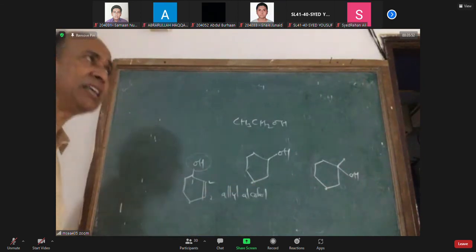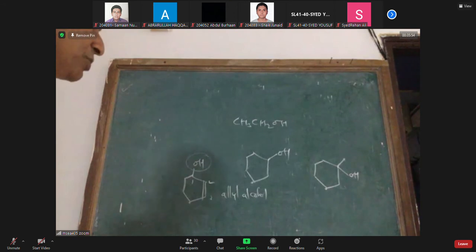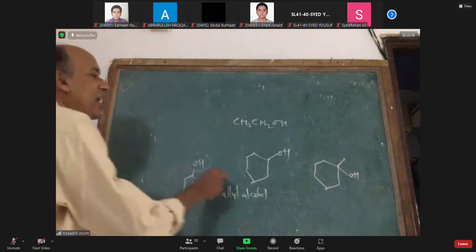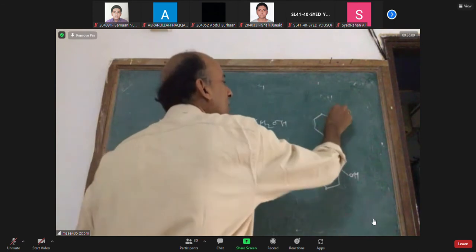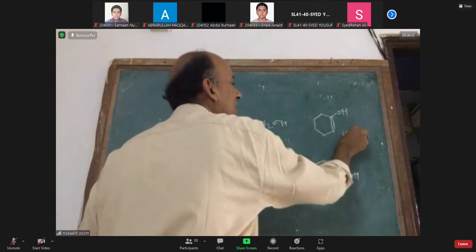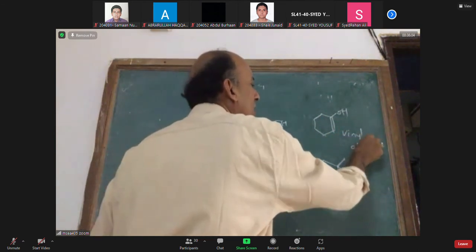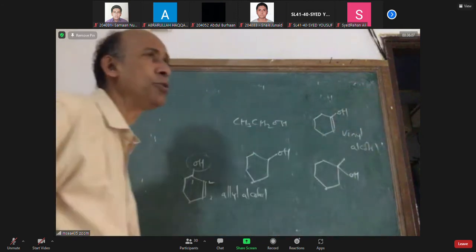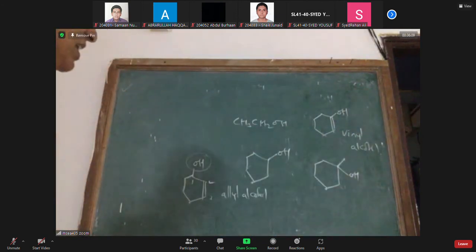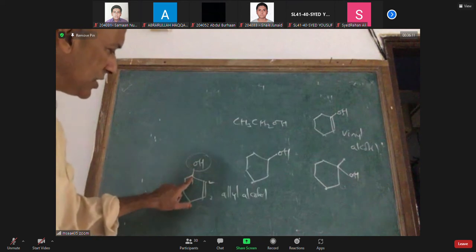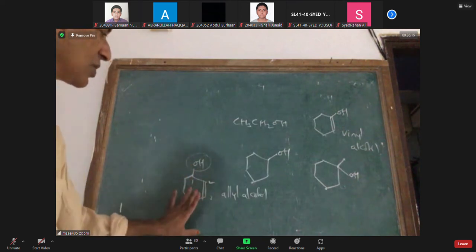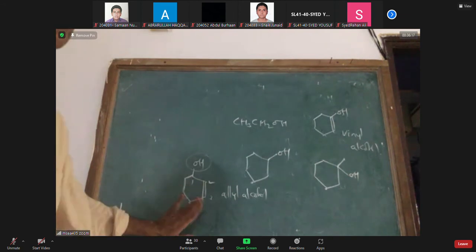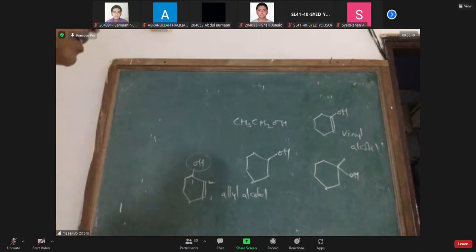Allyl alcohol has a double bond in the second and third positions, whereas in vinyl alcohol, the OH is linked to an sp2 carbon directly. In allyl alcohol, the OH is linked to an sp3 carbon that is attached to sp2 carbons. So it is called allyl alcohol.